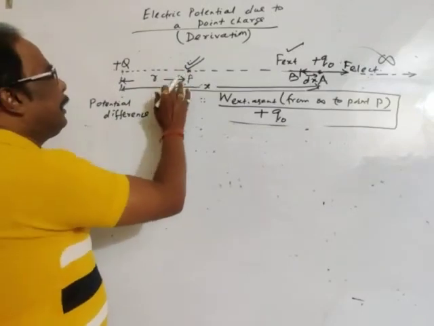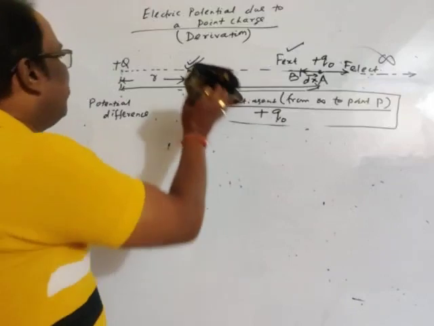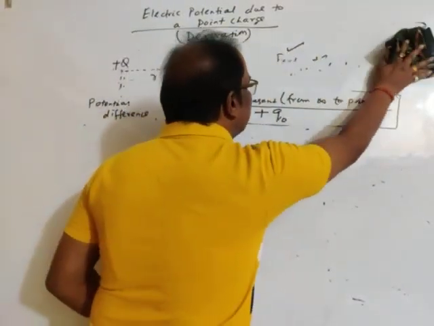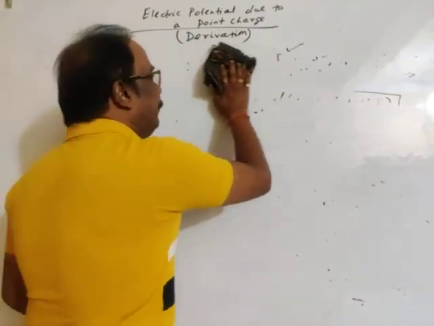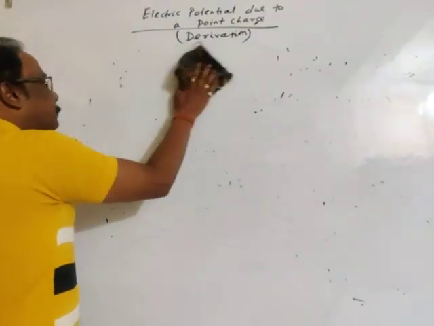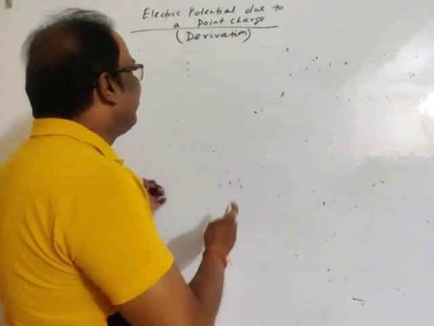Potential difference between any 2 points. I am erasing the diagram so that it will be much easier. Also, this is a very easy way to get it directly. I am showing you the easier way.